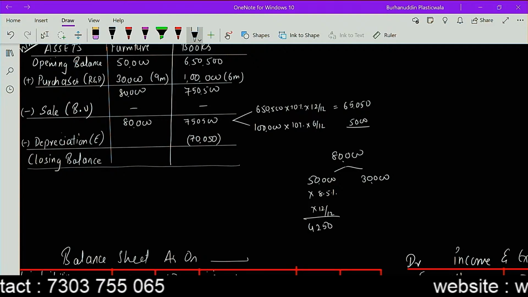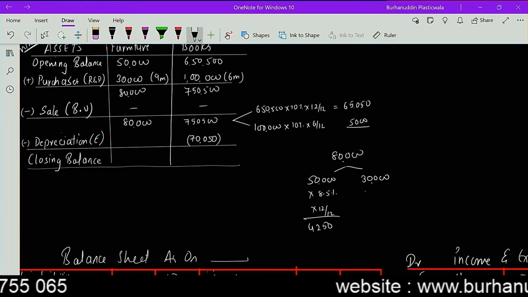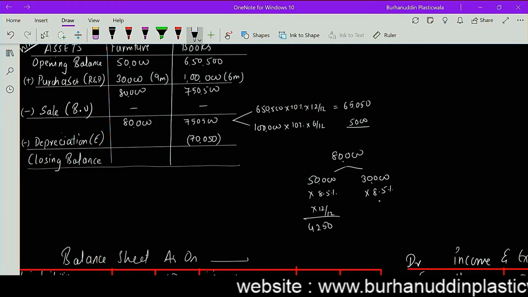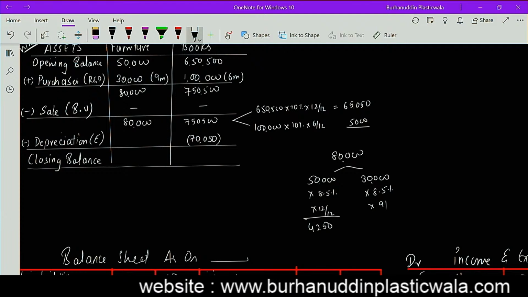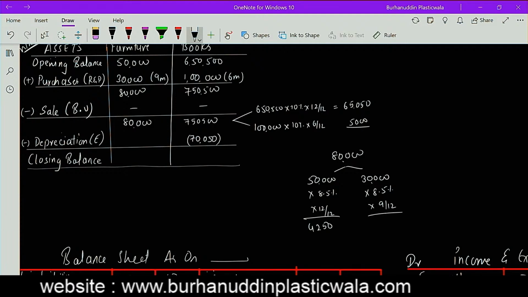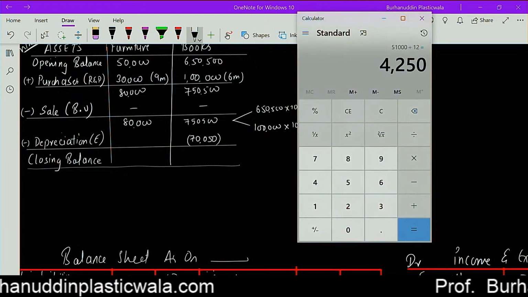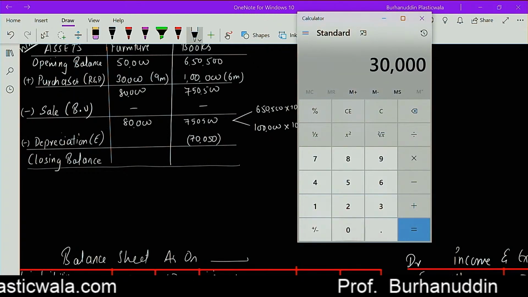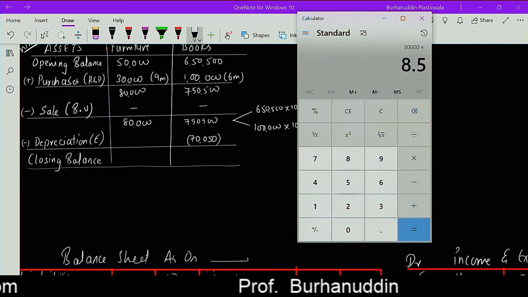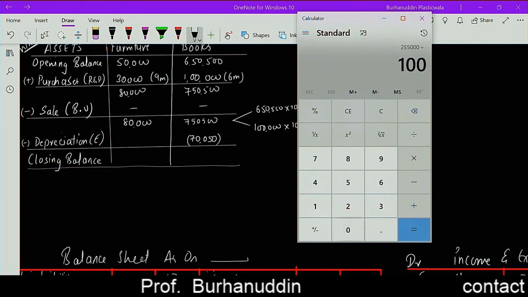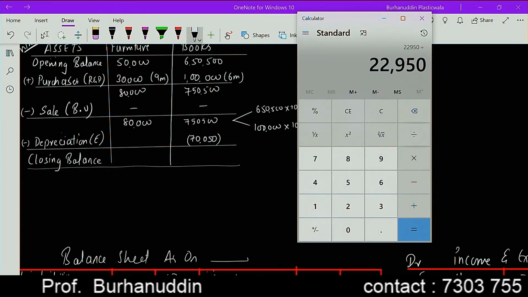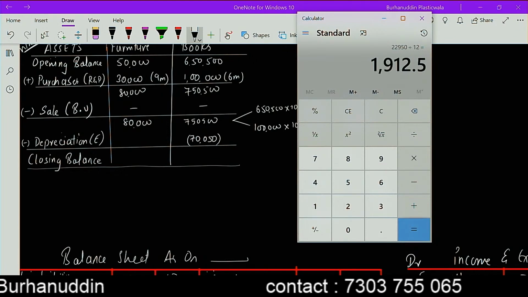अच्छा हाँ, मुझे पता है आप क्या सोच रहे हो, तुमको कैलकुलेटर अलाउड नहीं है. This will be multiplied by 8.5%, multiplied by 9 upon 12, guys. 9 upon 12 क्यों? क्योंकि अपन ने उसको 9 months यूज किया है. So 30,000 multiplied by 8.5 divided by 100 multiplied by 9 months divided by 12 months. I'm getting the answer as 1913.